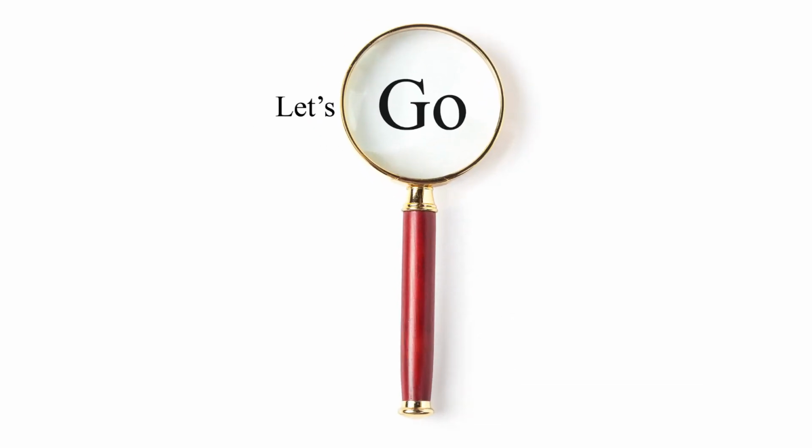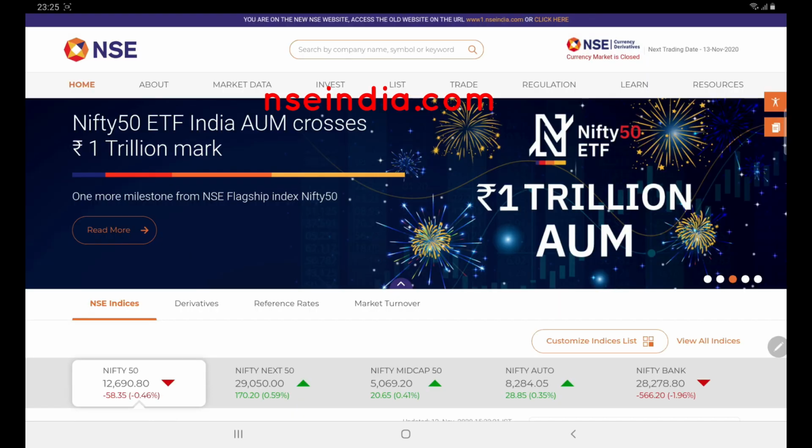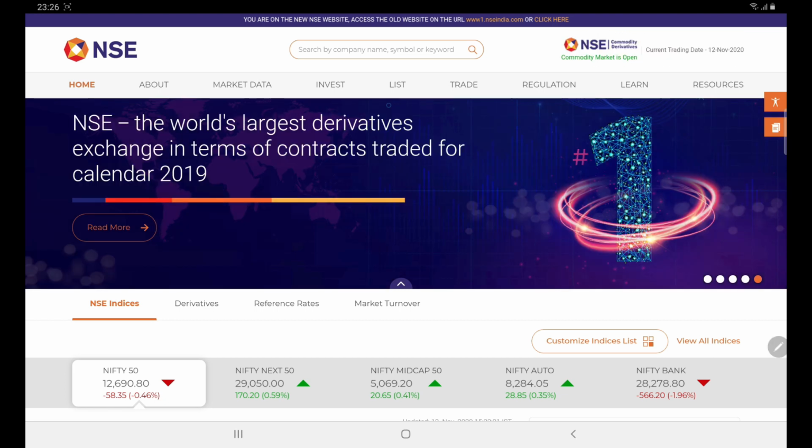Now let's go to the NSE website to see some basics. So here, first you have to go to the NSE India website. The website name is nseindia.com. After going to the NSE India website, there are places where you can search whatever you like. If you want to search any derivative, NSE has derivatives, and we will be mostly concentrating on equity derivatives. Basically, we are speaking mostly about index derivatives.